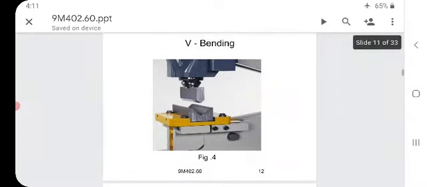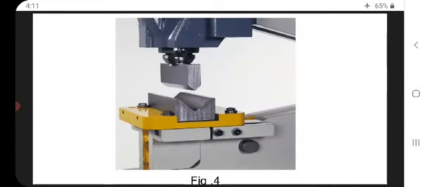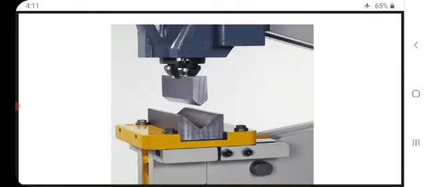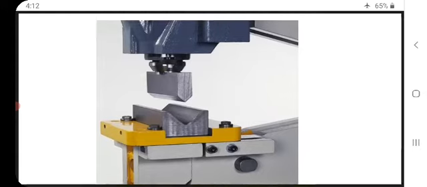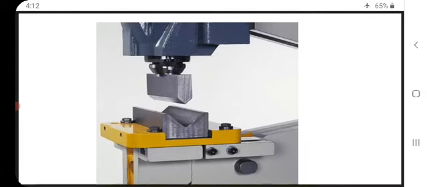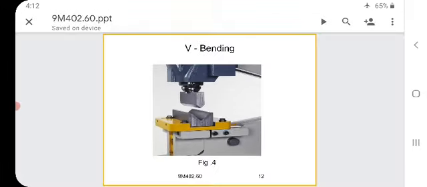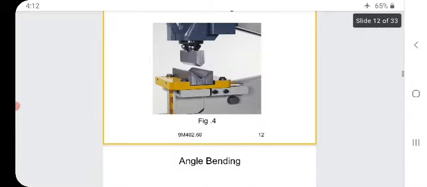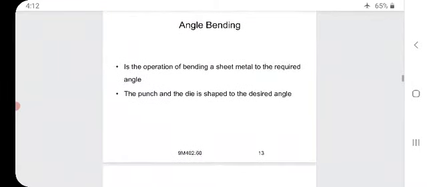So we will see in the figure. V bending. You are seeing one die, just take the example of a male and female die. In between that, we keep one steel strip or blank. Due to the applied external force, it acquires the shape of the die only. This is nothing but V bending, angle bending.